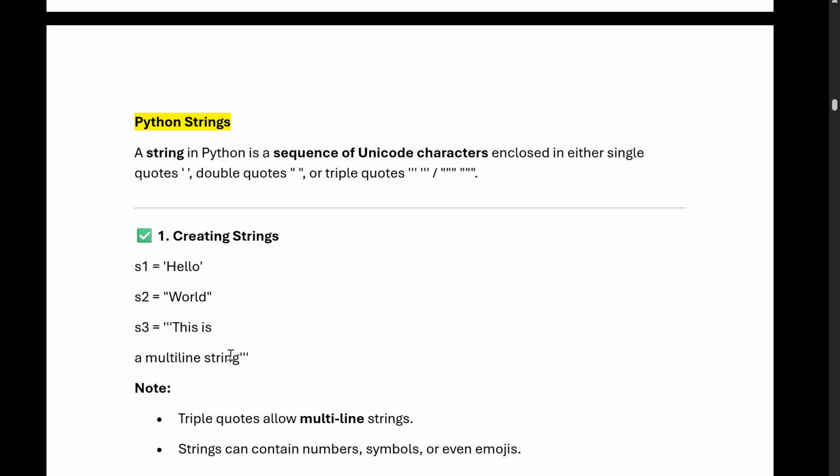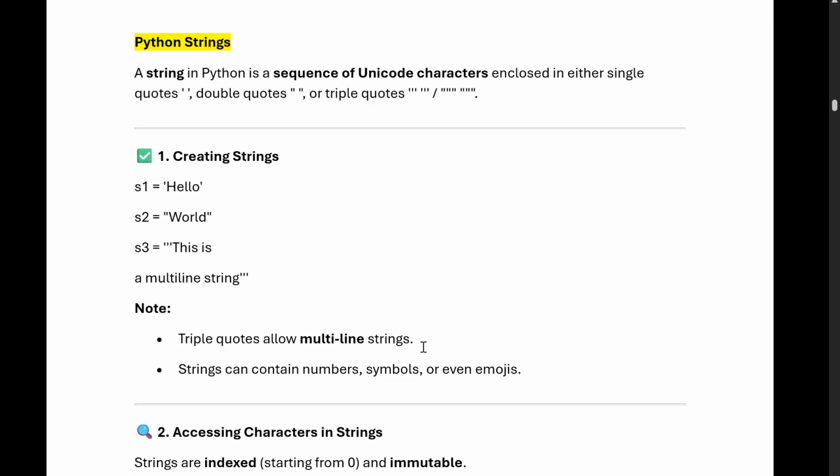S3 equals, this is a multi-line string. We are passing it as a string. So S1, S2, S3 are all strings. Triple quotes allow multi-line strings. A string can contain any number, symbol, or even an emoji. So if we define 100 in single quotes, it is also a string. Anything defined like this is basically called a string.